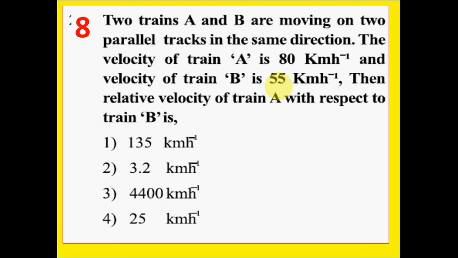Question number 8. Two trains A and B are moving on two parallel tracks in the same direction. The velocity of train A is 80 km per hour and the velocity of train B is 55 km per hour. Then the relative velocity of train A with respect to train B is: option 1 135 km per hour, option 2 3.2 km per hour, option 3 4400 km per hour, option 4 25 km per hour. Correct answer is option 4 25 km per hour.